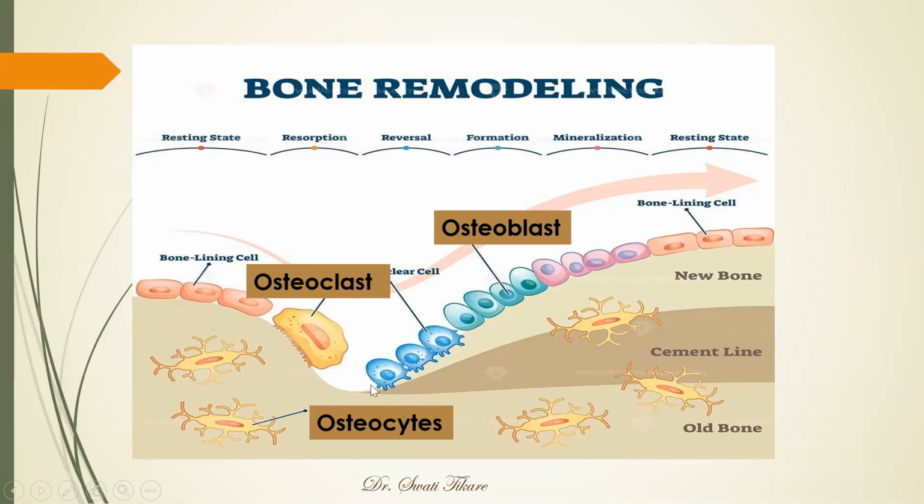That's how there is a depression that is formed. Reversal, or again formation of the bone by the osteoblasts. Then there may be mineralization, more adding of the calcium and phosphate. And again the resting state. Like this whole remodeling will keep repeating itself.